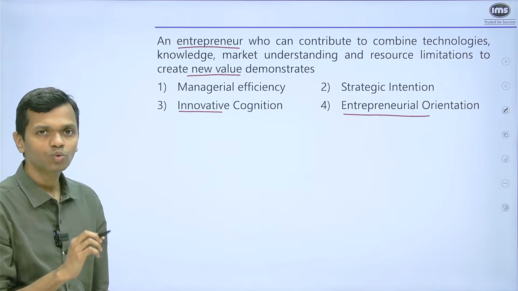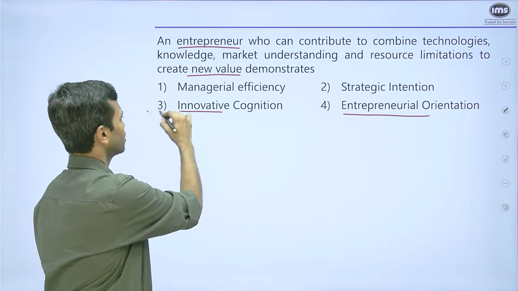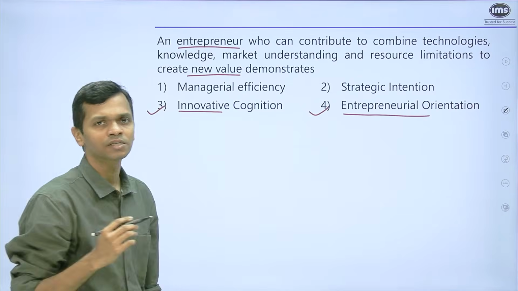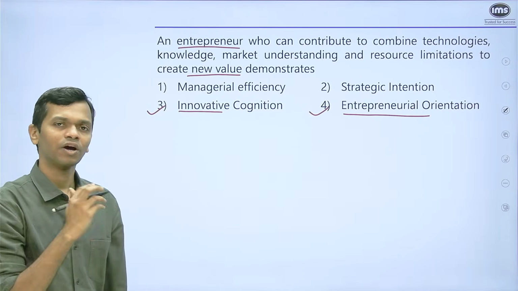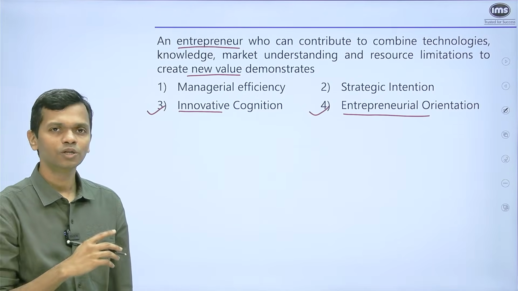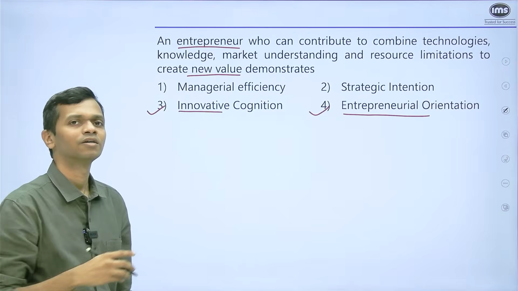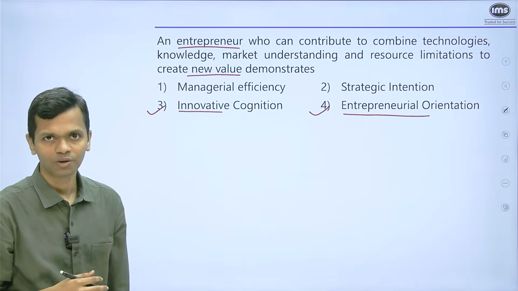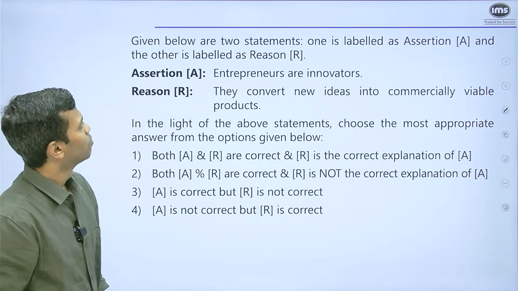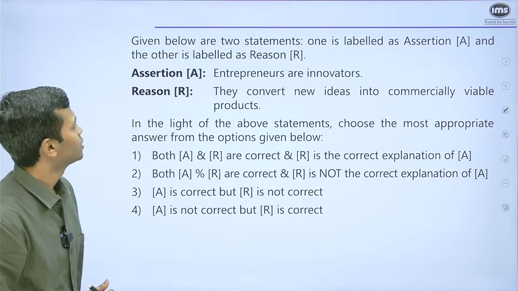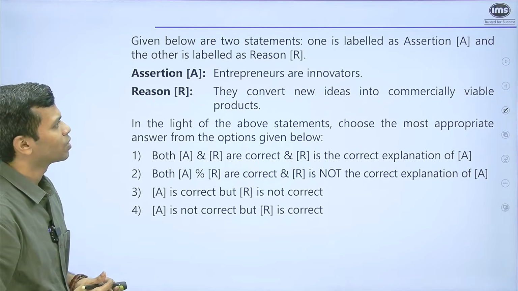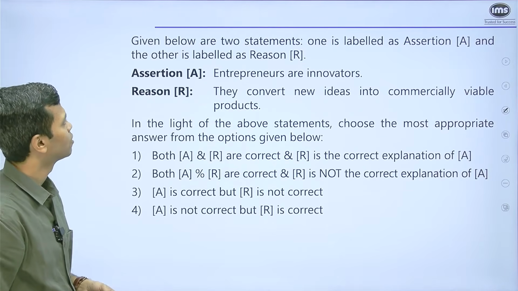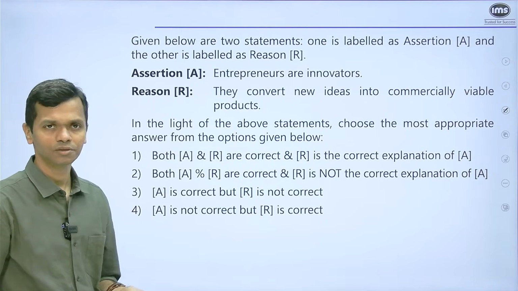So here there are two right answers for this particular question, and in the updated official answer key that NTA has given, they have accepted both of these. So students who marked this or that have been given marks for this particular question. Moving on to the next question. So the question says, given below are two statements, one is assertion, the other is reason. The assertion says entrepreneurs are innovators.